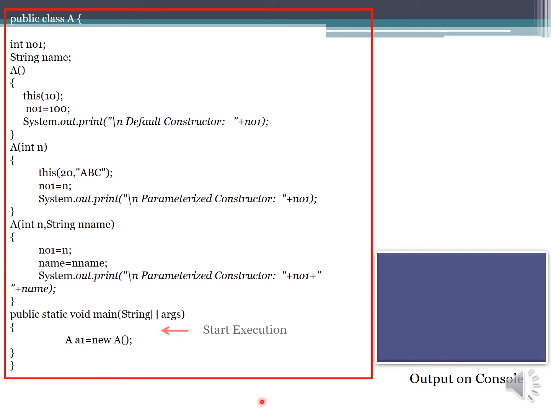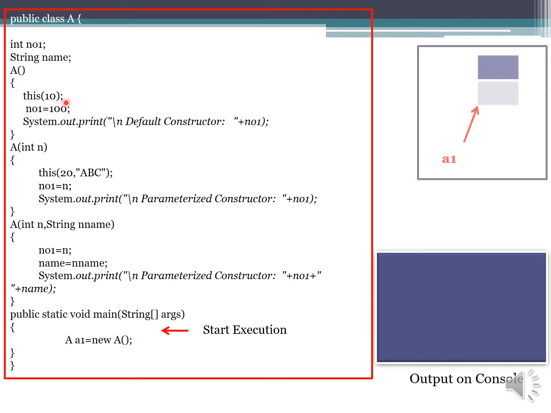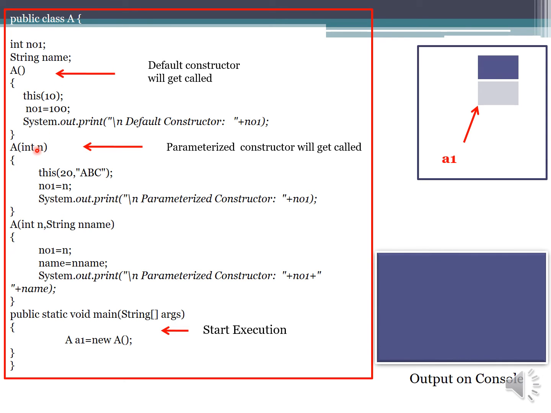So let's begin. This is the starting point of execution. By using this particular line, a default constructor will be called. In the default constructor, the very first line is this(10). This line is going to give a call to a parameterized constructor with an integer as a parameter. In its own definition, again the very first line is the this keyword with two parameters, namely an integer followed by a string. So the parameterized constructor with two parameters will get called.